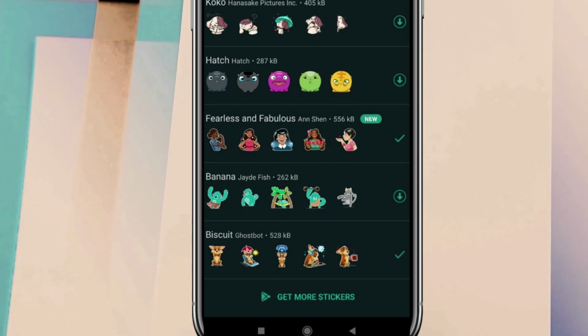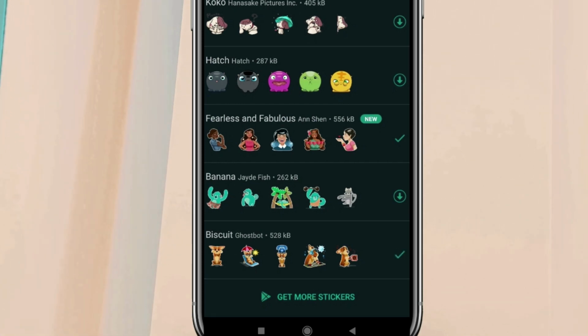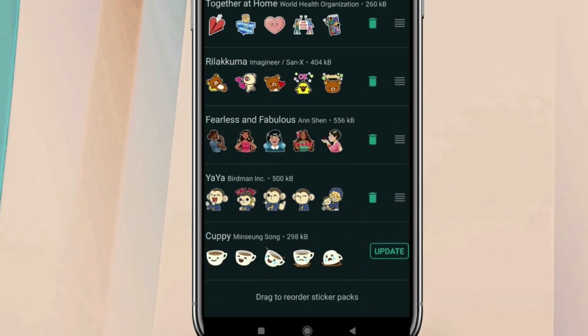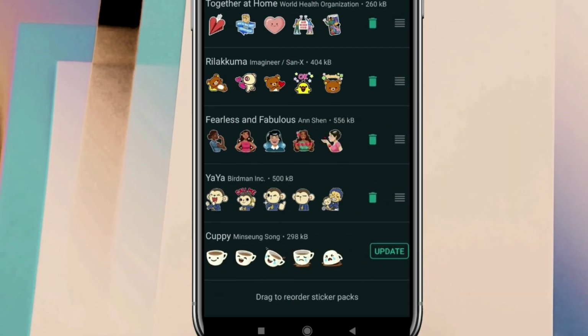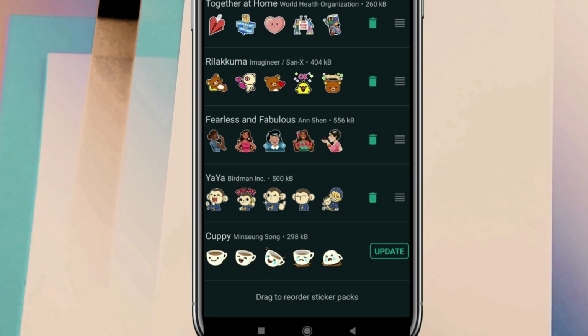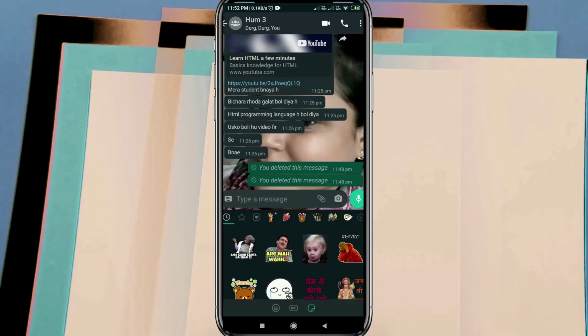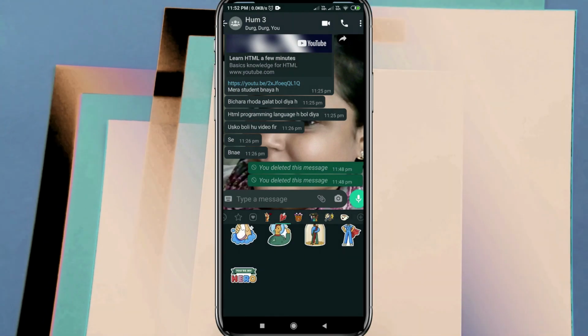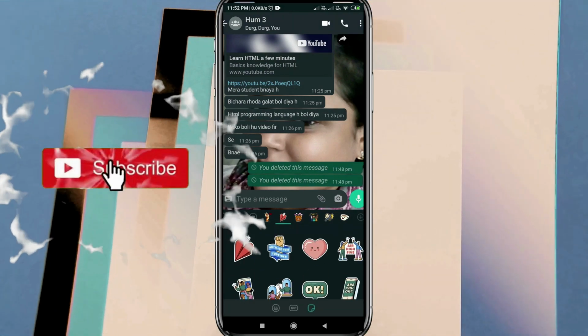And if I want, I can get more stickers by clicking on get more stickers, and yes, it is downloaded. Let me just check it. As I go into the my stickers tab, the first one, that is the latest downloaded one, is being fetched on the top, and I can use it for sending it to any of the contacts. This is how stickers could be generated or could be added to your stickers gallery.